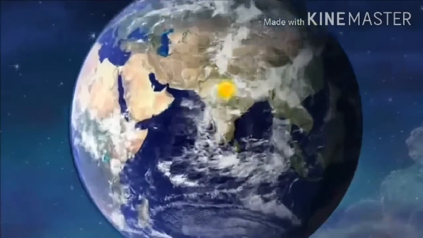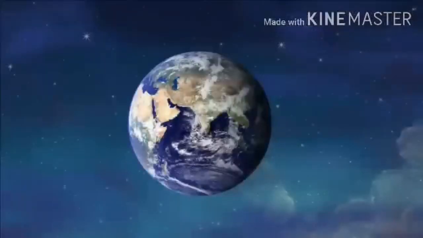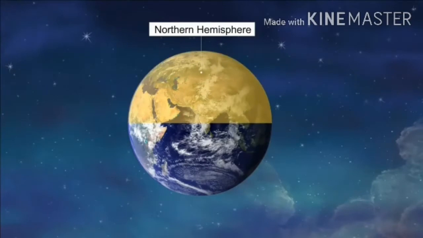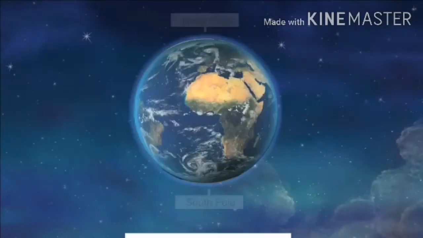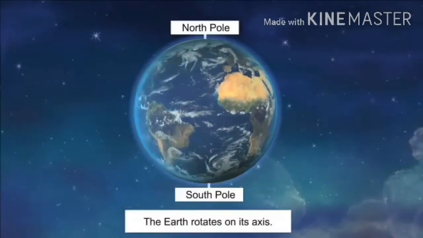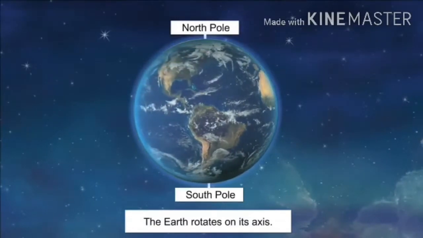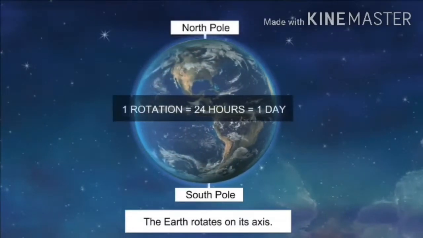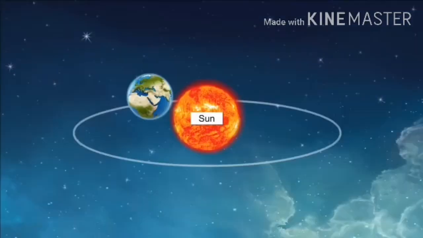Children, do you know why it is hot in India and cold in Chile at the same time? Because India lies in the northern hemisphere and Chile in the southern hemisphere. We already know that the earth spins on its axis. This is known as the rotation of the earth. It takes about 24 hours to complete one rotation of the earth.